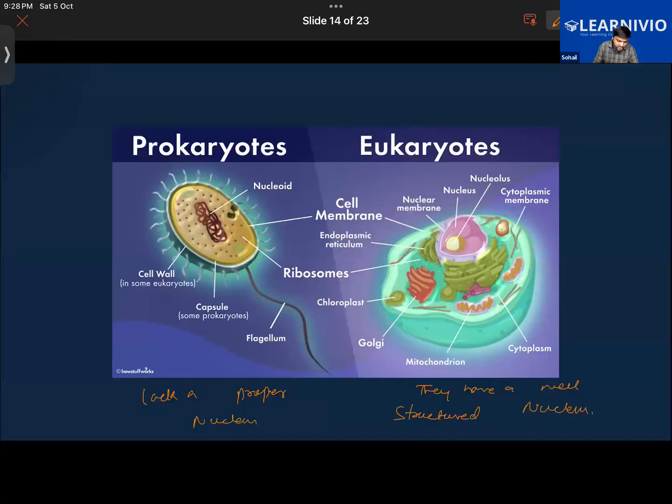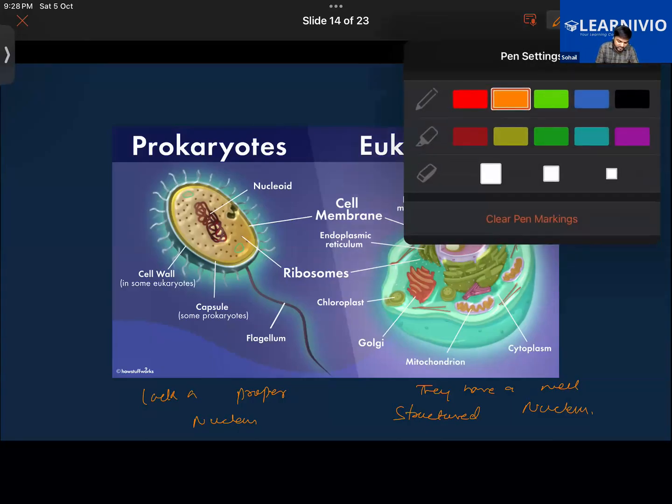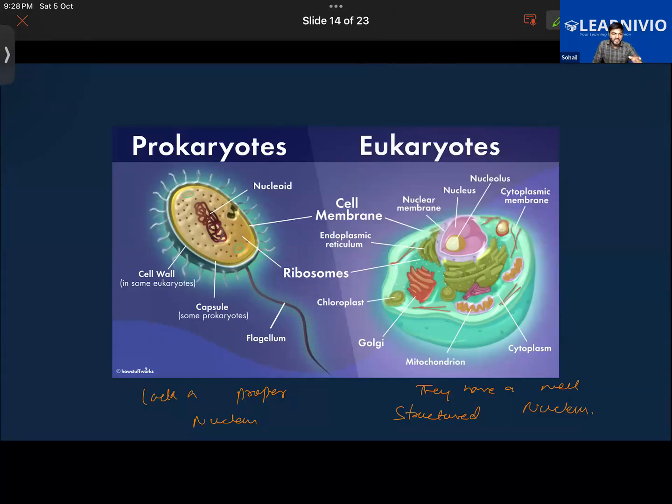Now let us talk about the Monera and the Protista. The main difference is that the organisms belonging to the kingdom Monera are made up of one cell, plus they are prokaryotic. One-celled means the complete organism is just made up of one cell. They are prokaryotes, which means they don't possess a proper, well-developed nucleus.